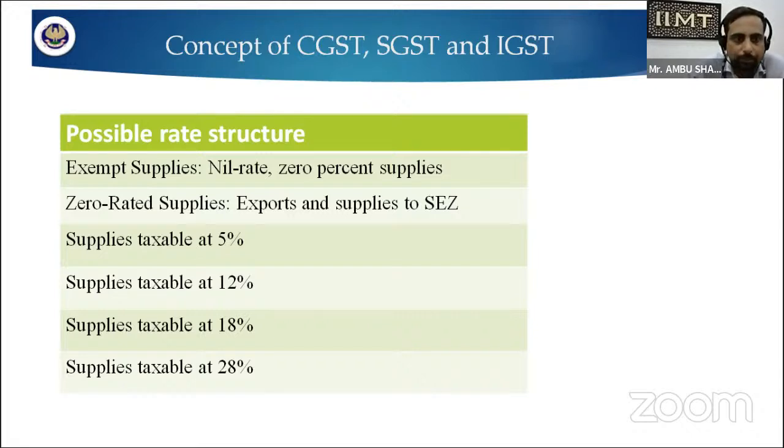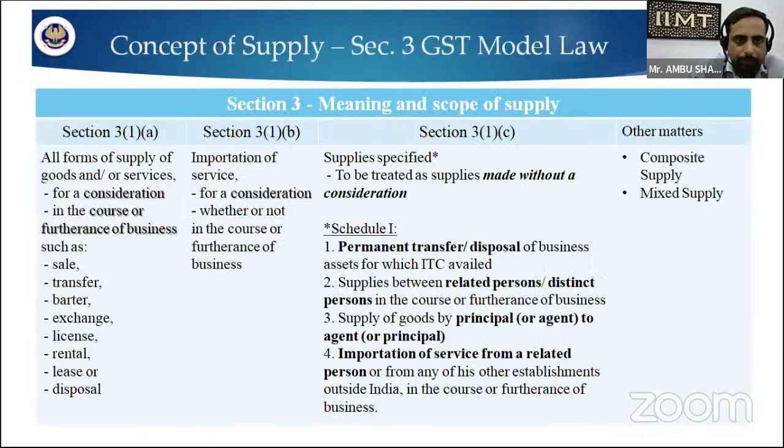Exempted supply has a nil rate. There are certain zero rated supplies, specifically related to your exports. There are certain supplies in which we implement 5% GST, some commodities on which we implement 12% GST, certain commodities on which we implement 18% GST, and certain commodities on which we implement 28% GST.